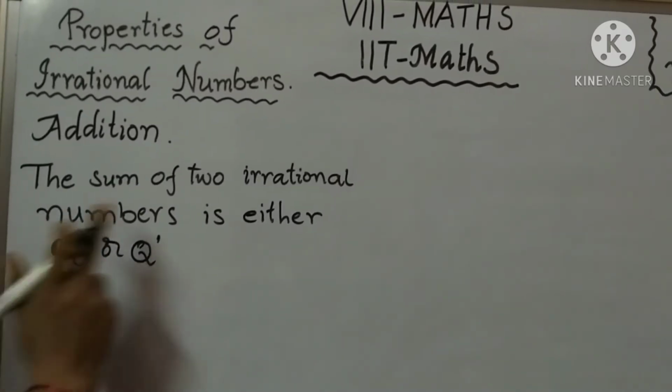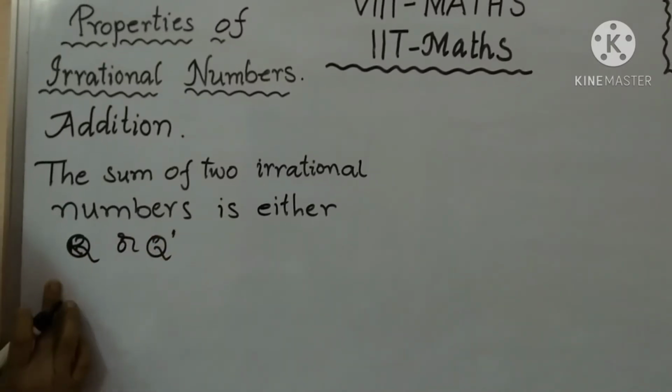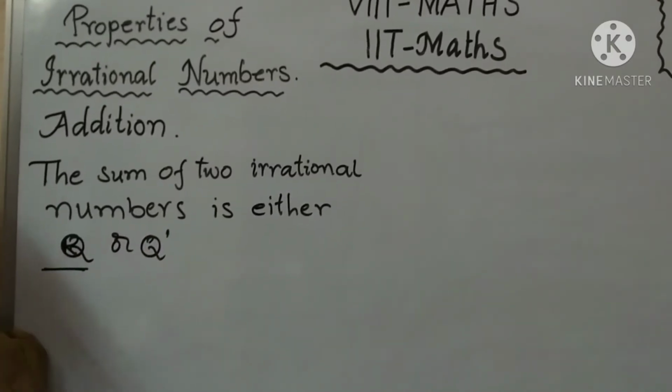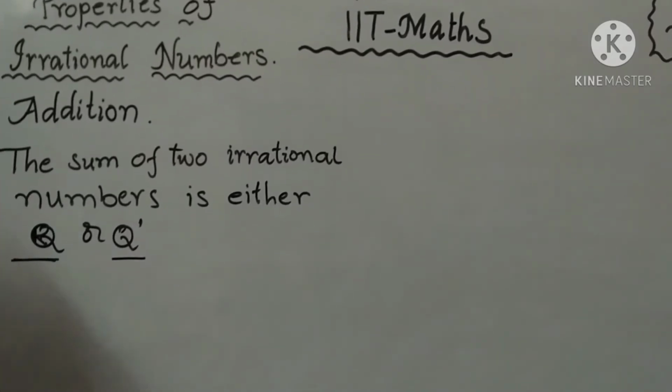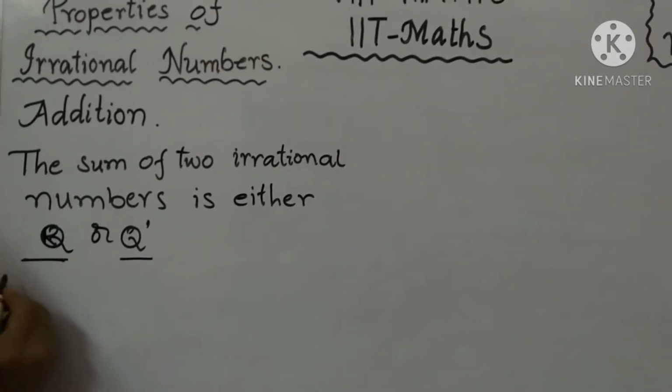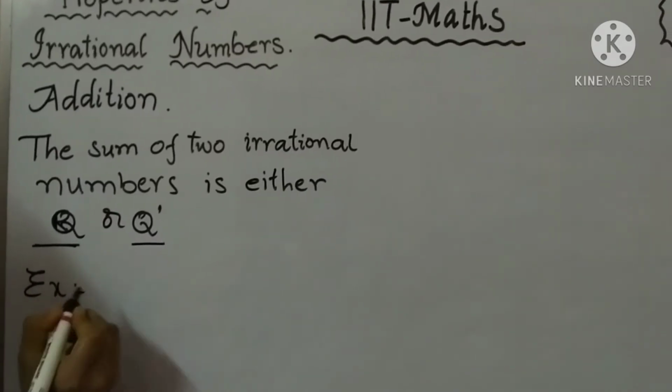Okay, the sum of two irrational numbers is either a rational number, Q means rational, Q complement or Q dash means irrational numbers.